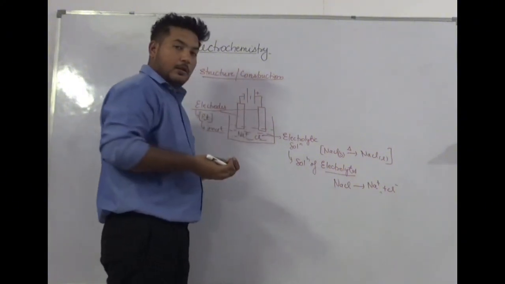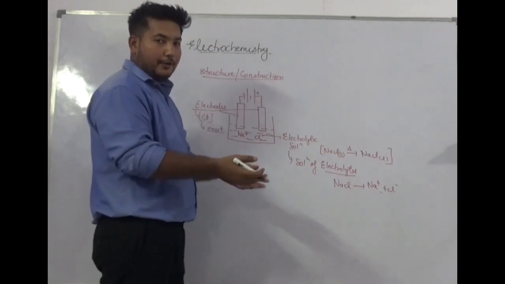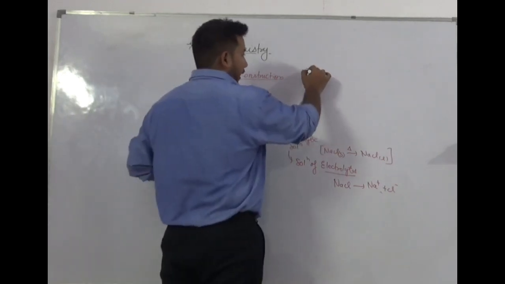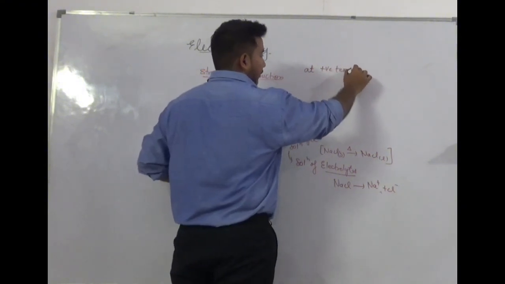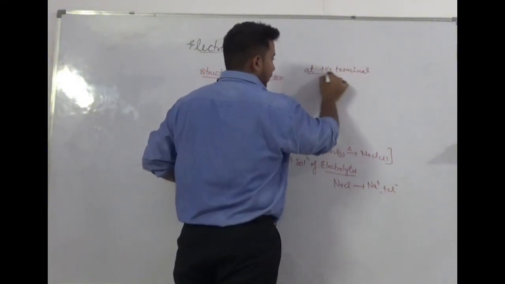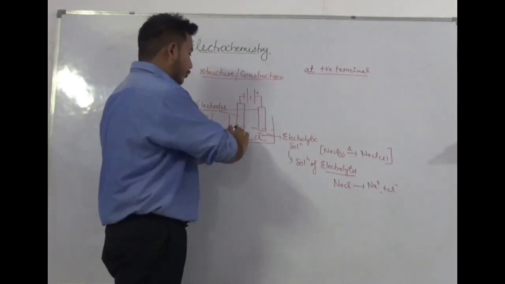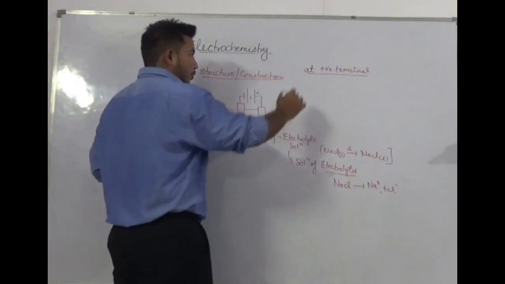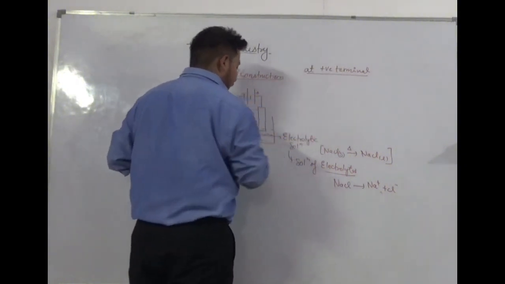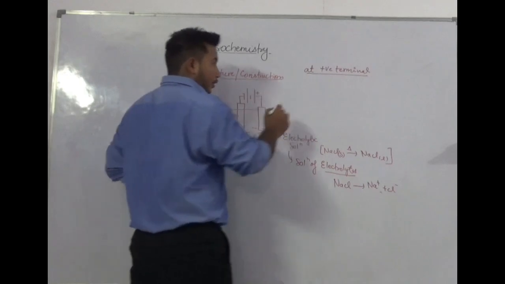So let us learn how we write the reaction of the electrodes. At the positive terminal, just remember, once we want to write a reaction, we have to neutralize Na+ and Cl-. Okay, so the positive terminal is obviously going to attract Cl-.